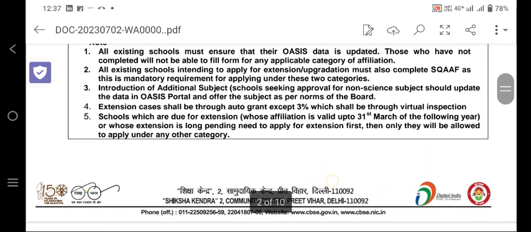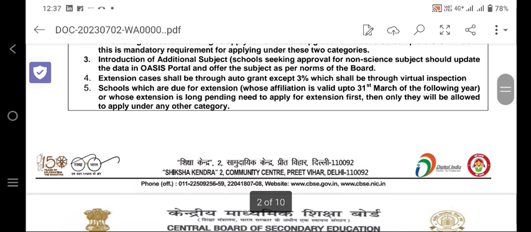Introduction of additional non-science subjects will be updated in the OASIS portal and the subject offered as per norms of the board. Extension cases shall be through auto-generation except 3%, which shall be through virtual inspection. That means extension will be auto-generated and 3% will be in virtual inspection.